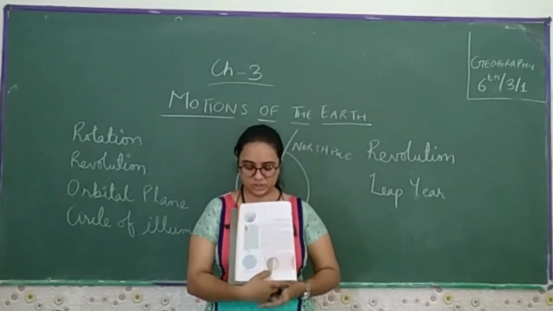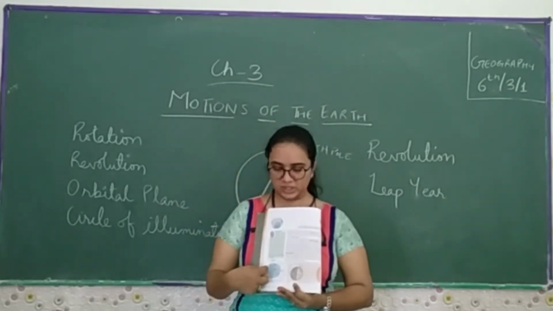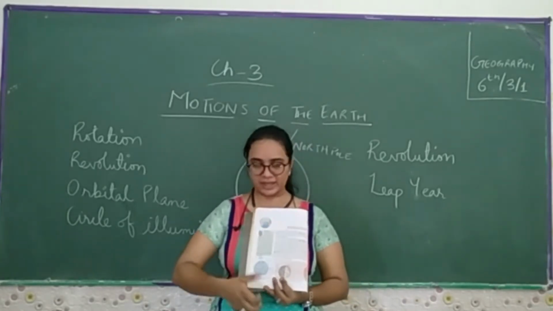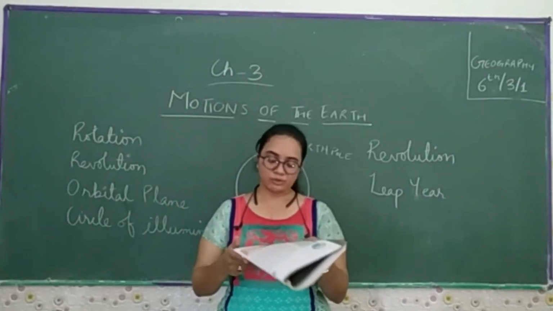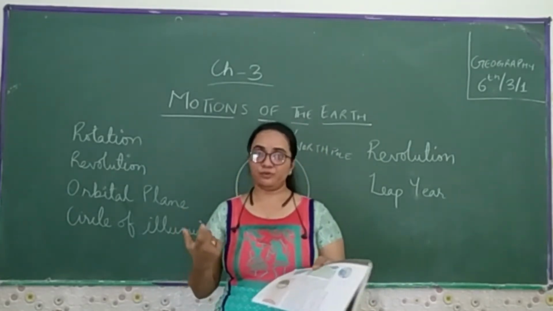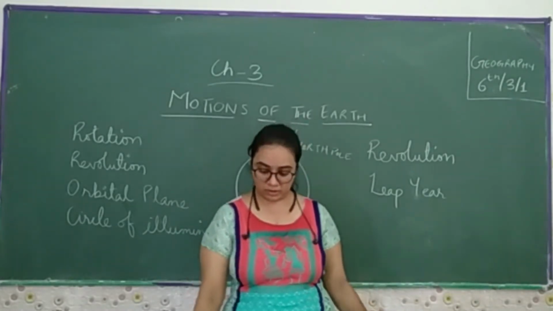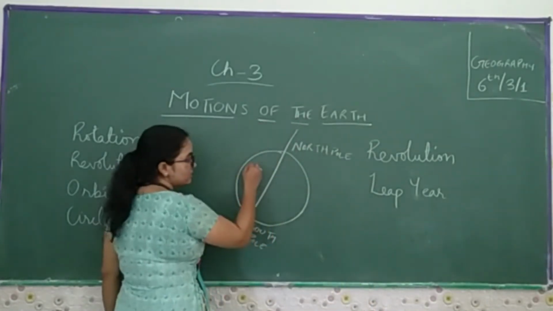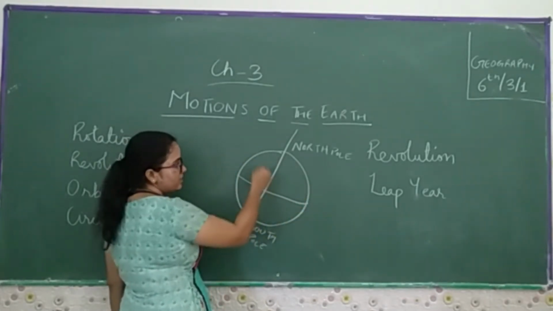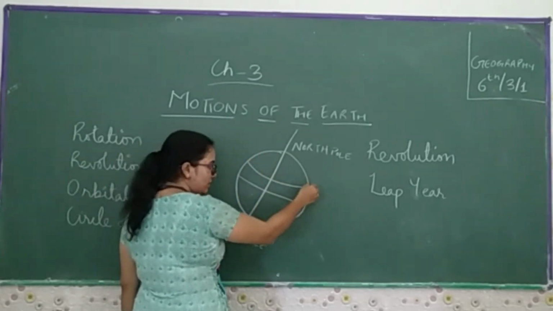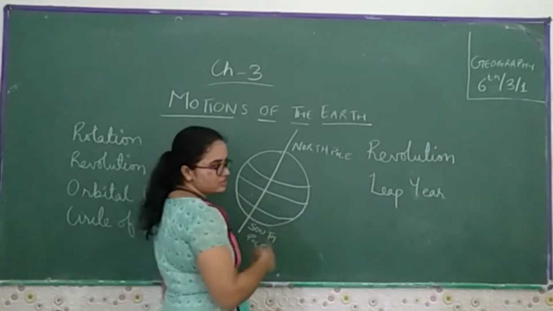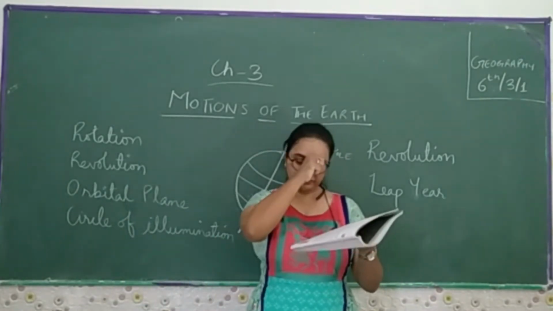Now you can see figures 3.1 and 3.2. In 3.1, this is the North Pole and this is the South Pole. This is the axis, starting from the North Pole and South Pole, with 23 and a half degrees and 66 and a half degrees. If you recall the second chapter, I told you about the three imaginary lines: first the equator, which divides the globe into two equal halves, then the Tropic of Cancer and the Tropic of Capricorn. Here you will see the lines at 66 and a half degrees and 23 and a half degrees.